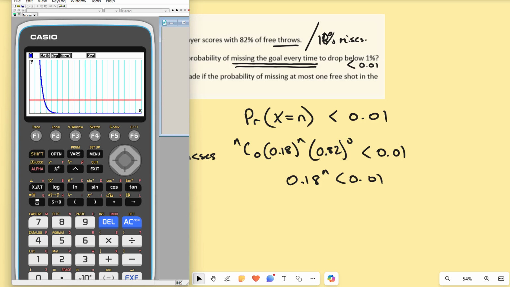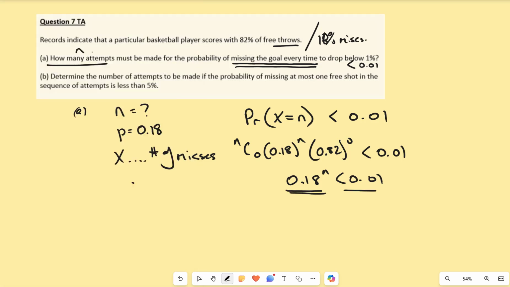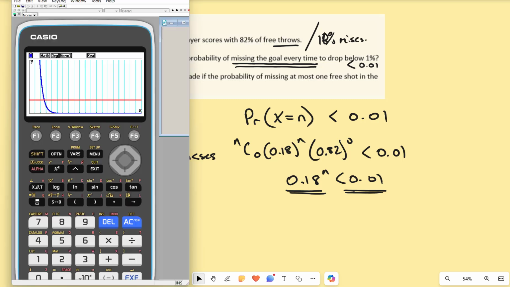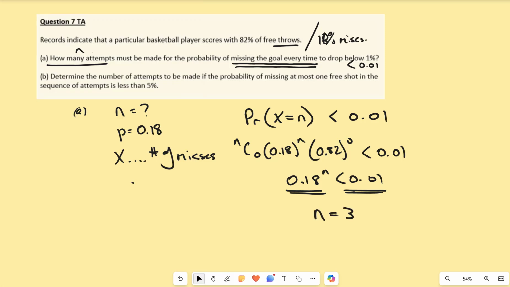And there it is. There's my point of intersection. Now, I'm interested in when the blue is less than the red. Blue line, red line. Cool. So I'm going to go Shift G-Solve, intersect, 2.68. Therefore, N is 3. 2.68 is when they meet. N is 3, the next whole number up, and number of shots are whole numbers. So how many attempts? 3 attempts.